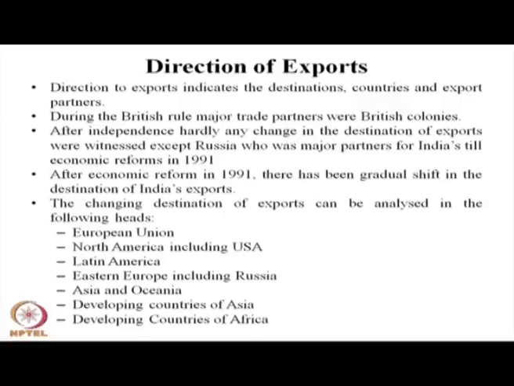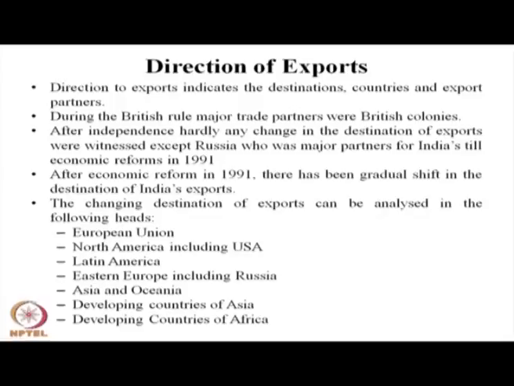While discussing the export destination, let us divide it into the following parts: European Union, North America including USA, Latin America, Eastern European sector, particularly the Russia side, Asia and Oceania, Asian countries, and New Zealand and Australia.